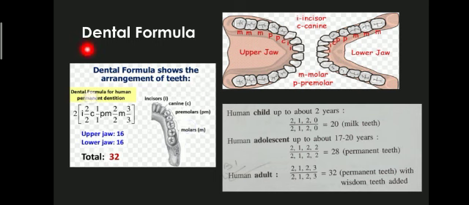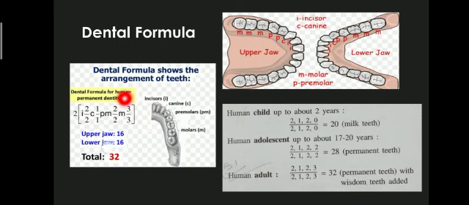Now let us see what a dental formula is. For the dental formula, we take half of the teeth arrangement. First comes the incisor, which is 2, canine 1, premolars 2, and molars 3. This is the upper jaw, and the same applies to the lower jaw.